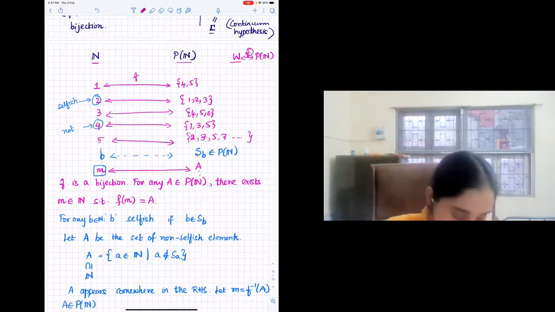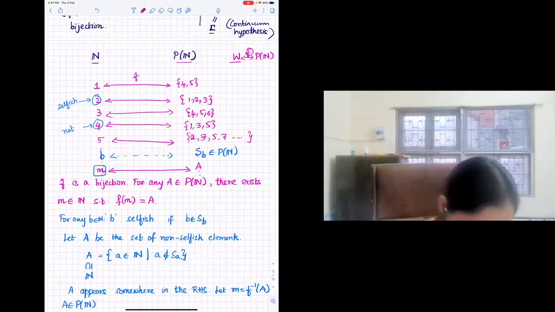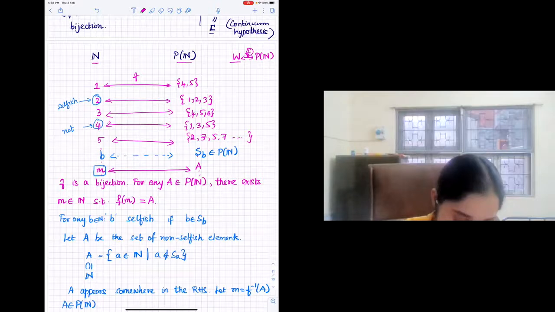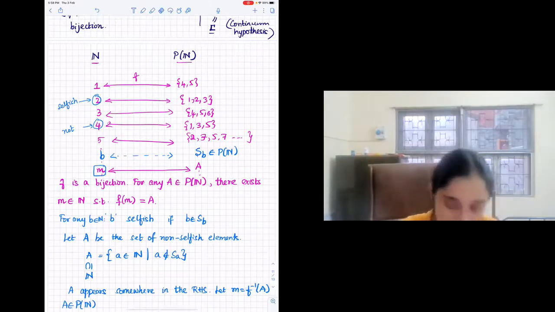Yes, ma'am. At the moment, I haven't seen an argument where the definition of countability itself is thought of in terms of whole numbers. Maybe, but you have to ensure that the set of whole numbers is countable. Yes, it might be fine. But somebody else had a question, so I will just answer that and come back, because that is about something that I did.